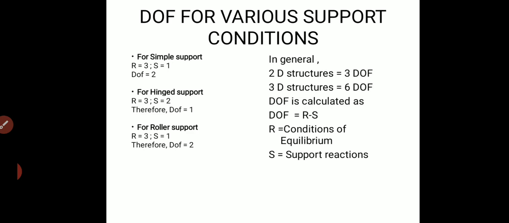Therefore the degree of freedom will be r minus s, that is 3 minus 1, equal to 2. So in case of roller support, at each end the beam can move freely in the horizontal direction as well as rotate freely. Only restraint will be in the vertical direction.